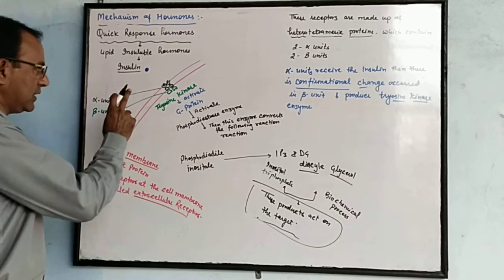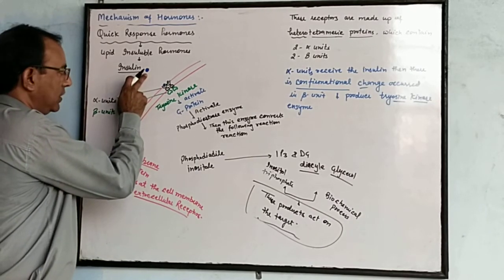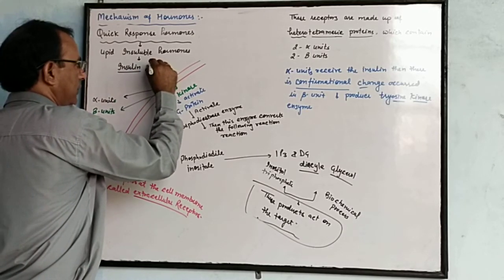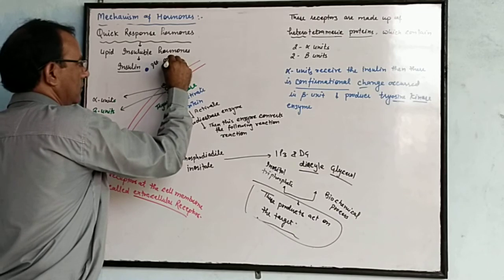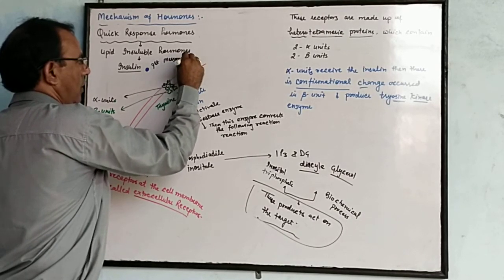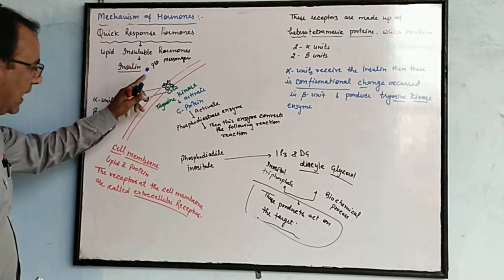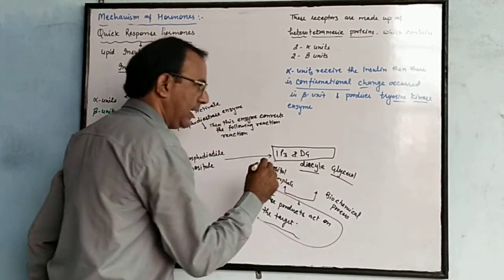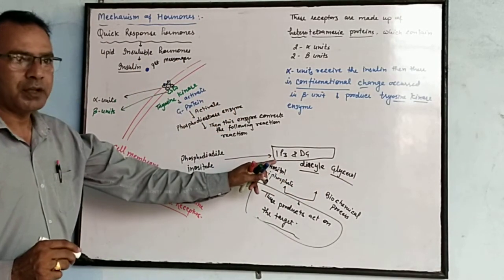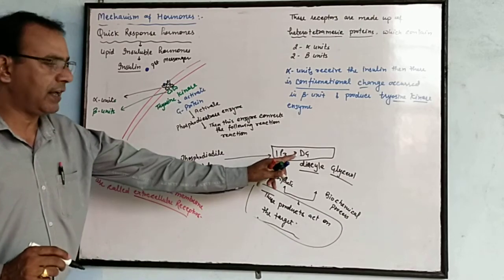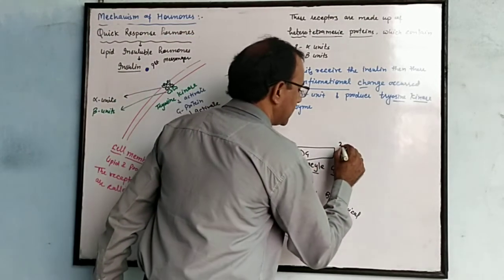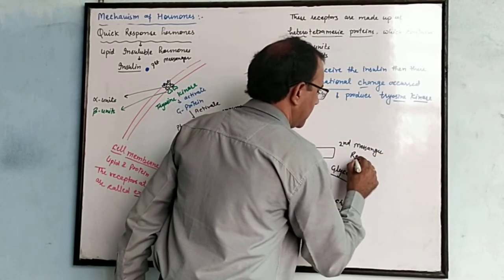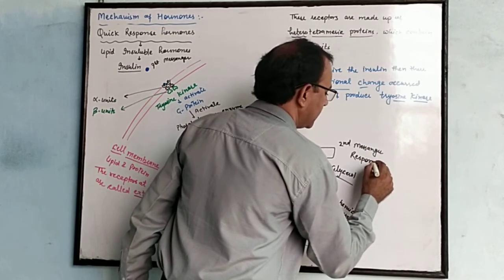The first messenger is the insulin, which carries the message. The first messenger response, and the second messenger response is the products produced after phosphodiacyl inositol converts into inositol triphosphate and diacyl glycerol. This is the second messenger response.